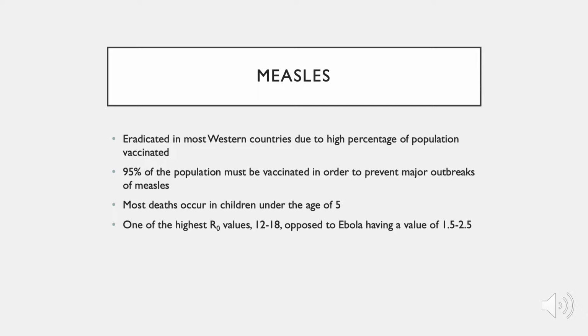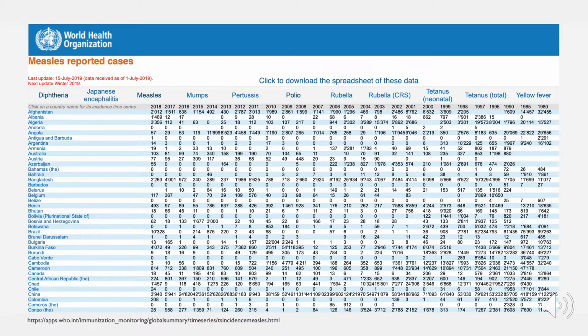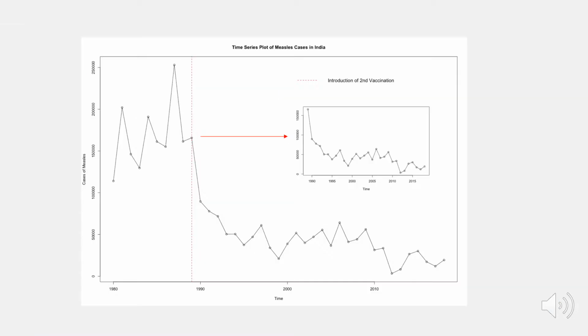In this analysis, I will be running diagnostics on a set of ARIMA models fitted to the time series of measles cases in India from 1980 to 2018. The dataset I will be using for this analysis was subsetted from a large database of infectious disease from the World Health Organization. The data records a number of cases of each infectious disease for a large set of countries. The set that I will be using is the infectious disease measles in the country of India.